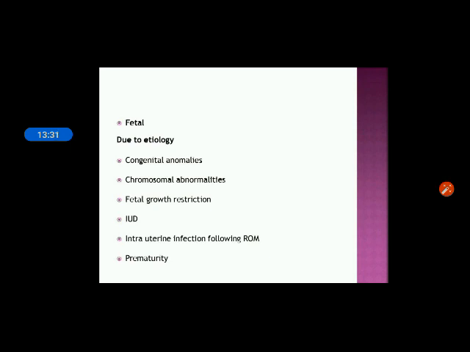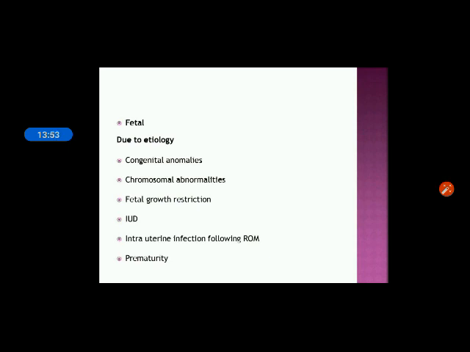Then IUD, sometimes it will lead to intrauterine death, because of lack of amniotic fluid the baby can't swallow properly, so it will also affect the fetal heart and the lungs, and the baby will die, and it will create the intrauterine death condition.